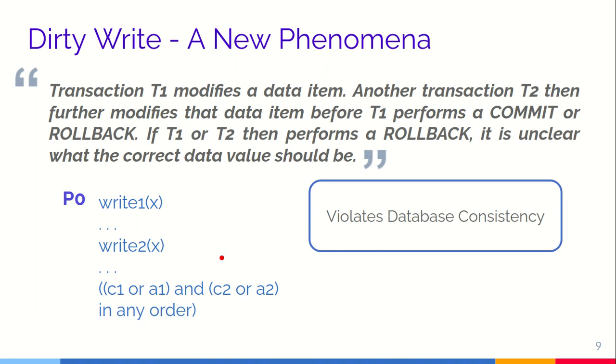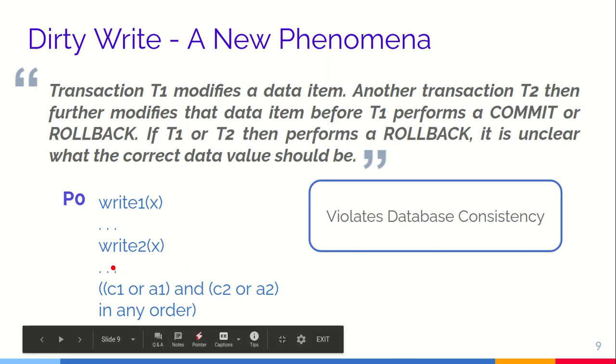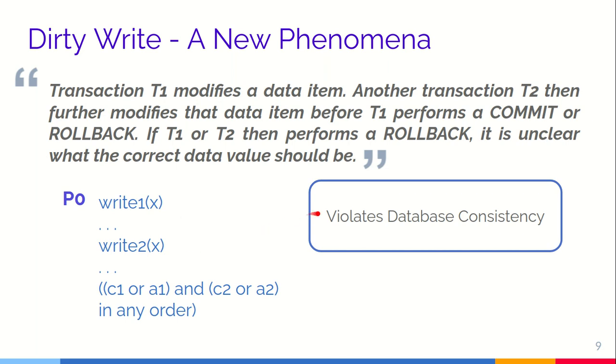So this violates the database consistency, and the protection from P0 is also needed because the system can't undo updates by restoring the before images. That is what I said. If it performs a rollback, it cannot restore the before images because it doesn't know which is the correct data value.